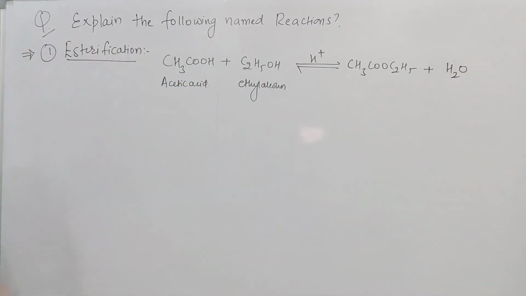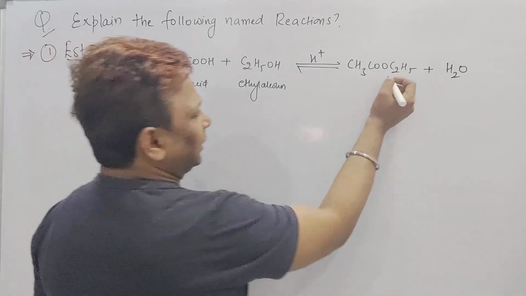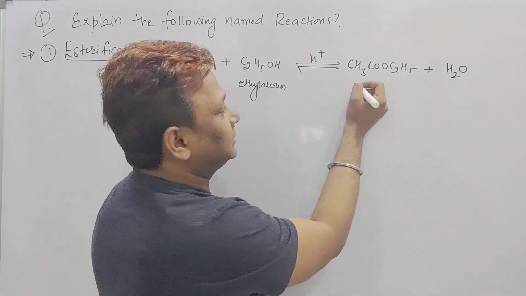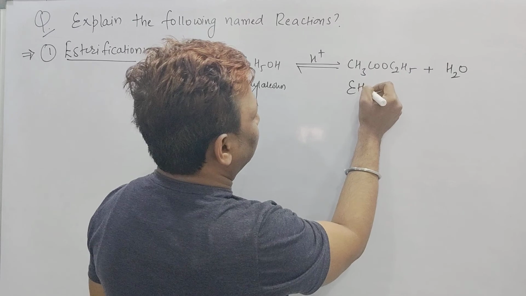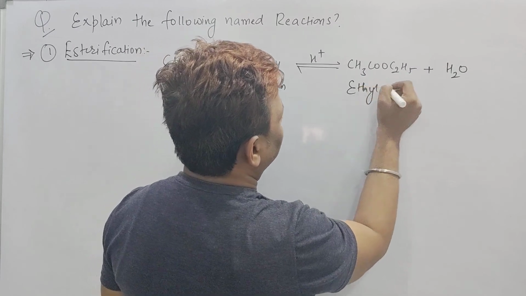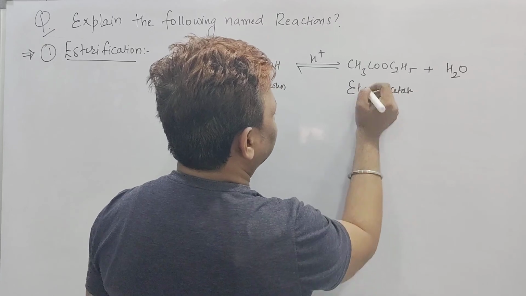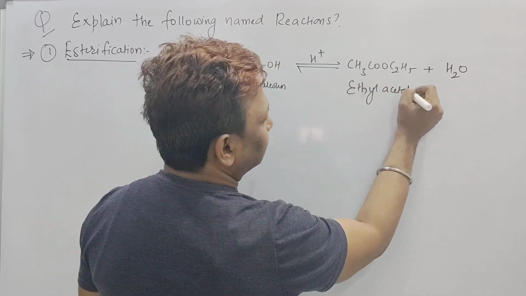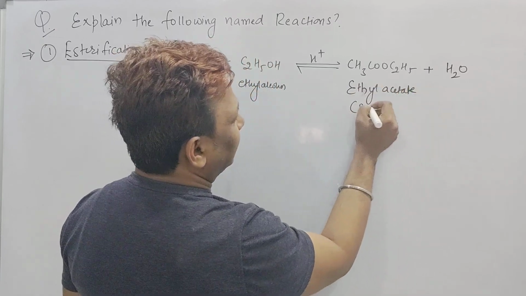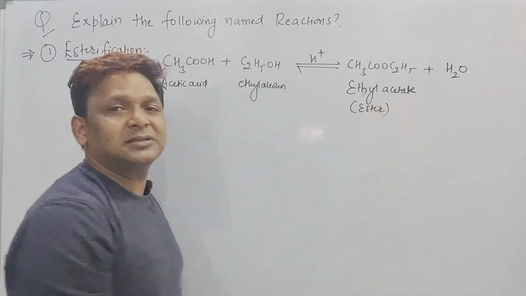This obtained is called what, beta? Ester. The actual name is ethyl acetate, and in general we call it an ester.